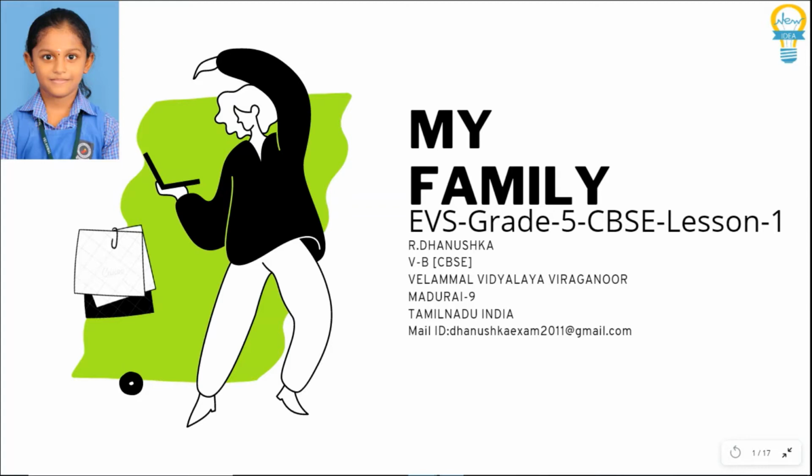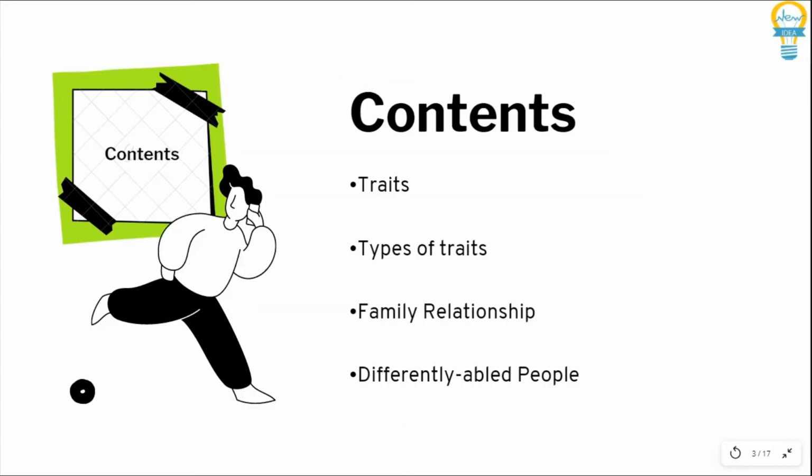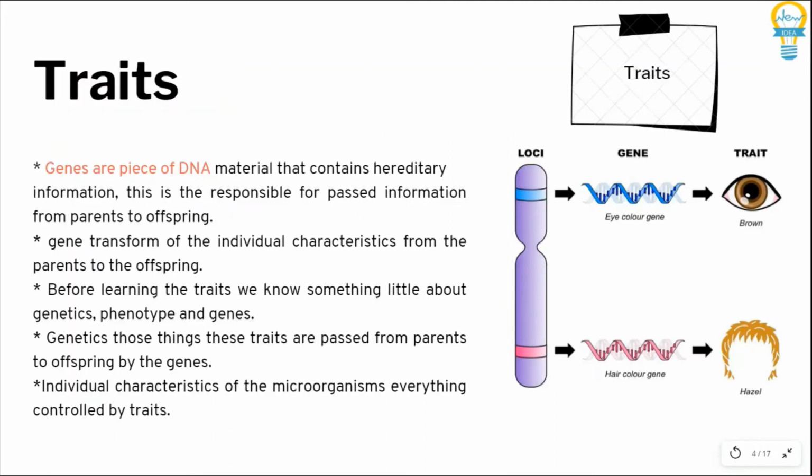This lesson belongs to Environmental Science in 5th grade CBSE. I think this video helps you learn better than the books. My Family video consists of the unique features of my family members and your family members. It also tells the characteristics of the family. First, traits and types of traits. Then, family relationships and differently abled people.